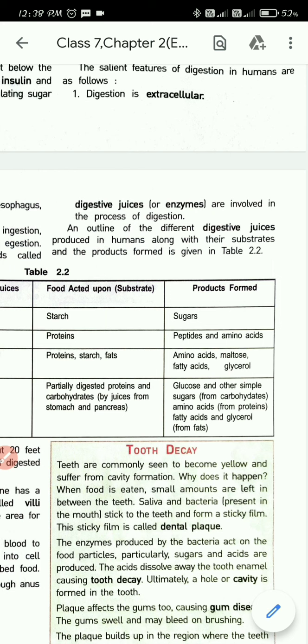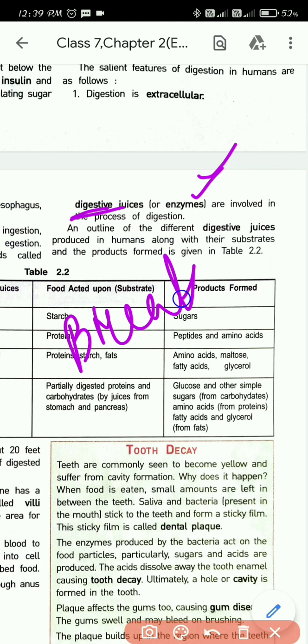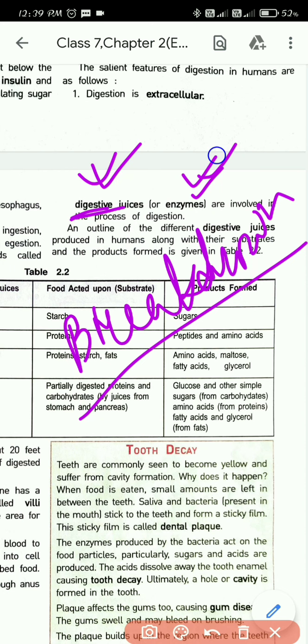They help in the breakdown of different components like carbohydrates, fats and proteins. All of these are broken down with the help of these digestive juices or enzymes.